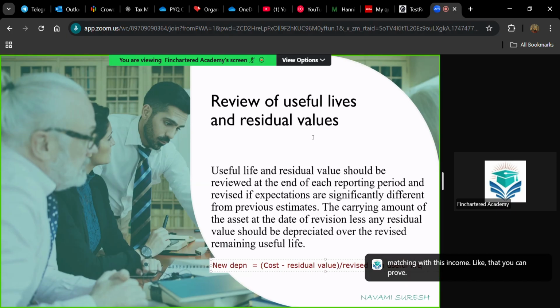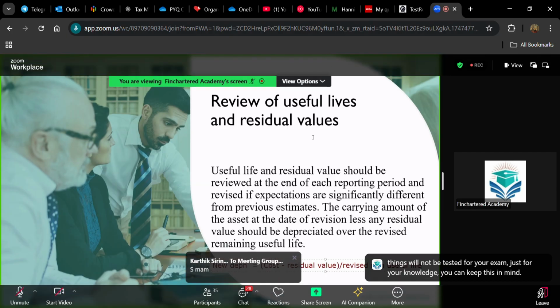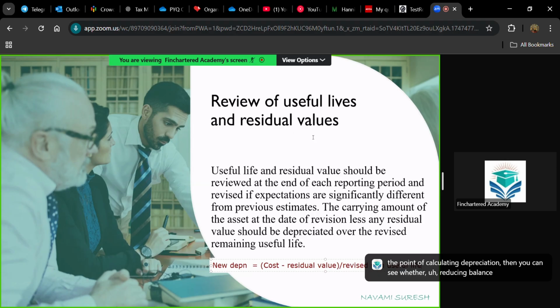Got it? And all those things will not be tested in your exam, just for your knowledge. You can keep this in mind. Understand the concept of depreciation well. When you understand what depreciation is and what the point of calculating depreciation is, then you can see whether the reducing balance method is apt for this machinery, or whether the straight line method is apt for it.